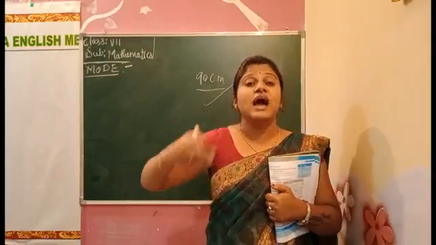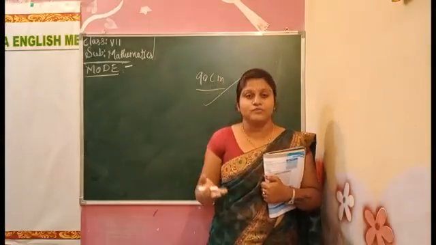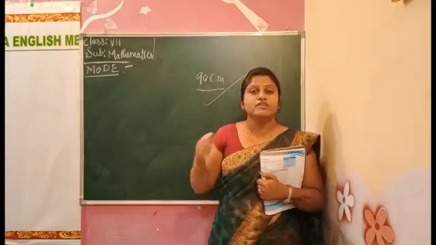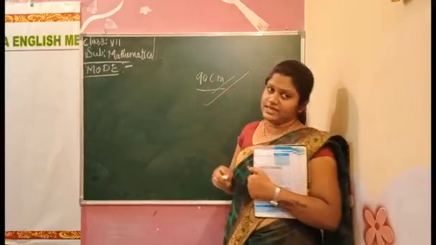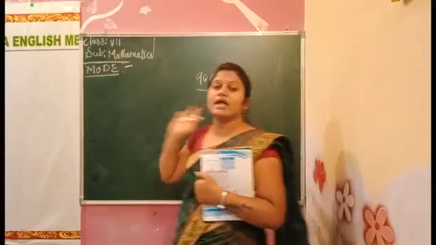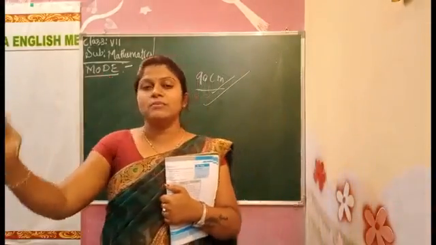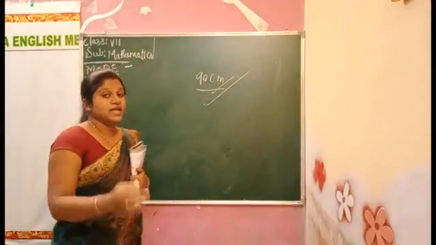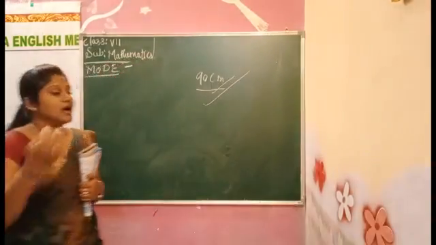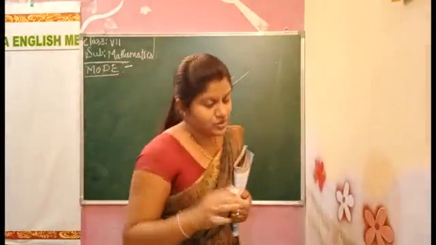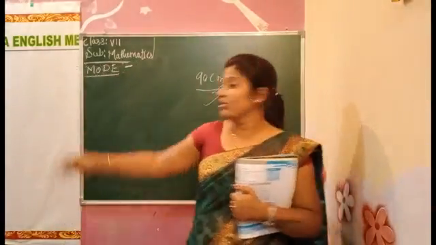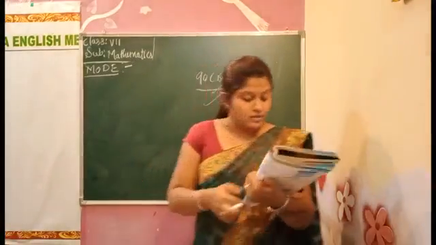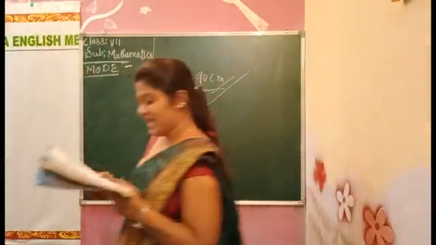For example, as I told you just now, the shopkeeper remembers the value which is highly sold, the number 90 centimeter. So he is concentrating on that number. Which number is he concentrating on? 90 centimeter. Like that, mode is also that: the highest repeated number. The highest repeated number is called what, children? The mode. Okay.